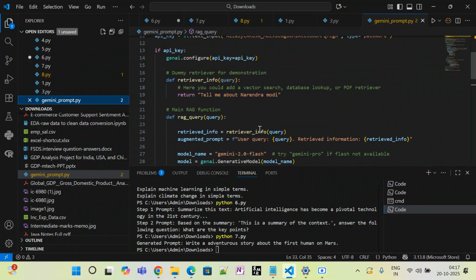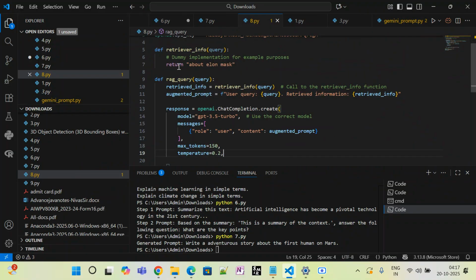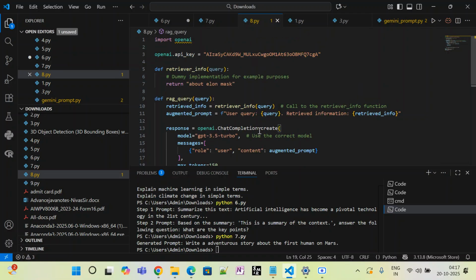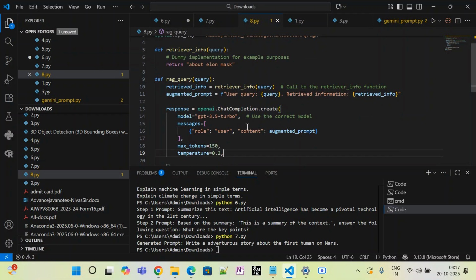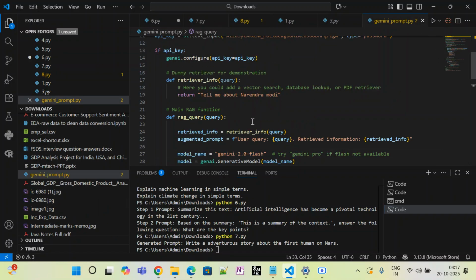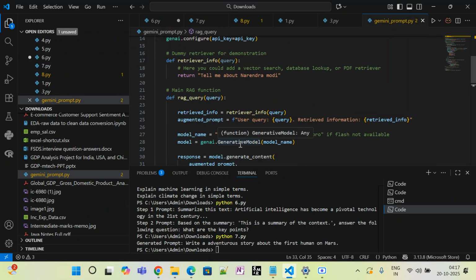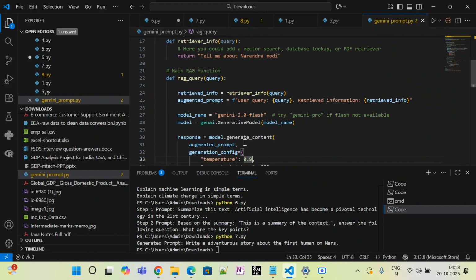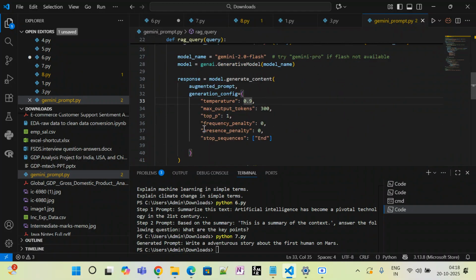In our eighth Python file, we saw Elon Musk, writing about Elon Musk using the API key and how it works. The model I used there was 3.5, but now I'm using the Gemini API key with the model Gemini 2.0 Flash. You can also try Gemini Pro and 2.5 to see how they work, and the parameters which I have set.